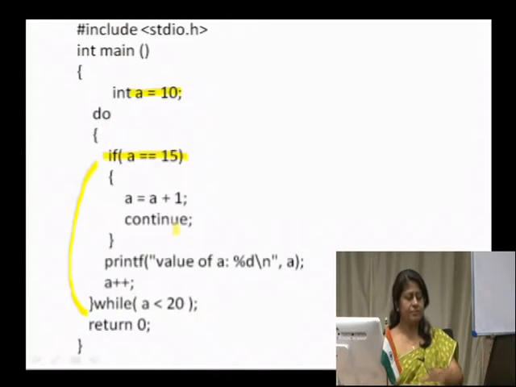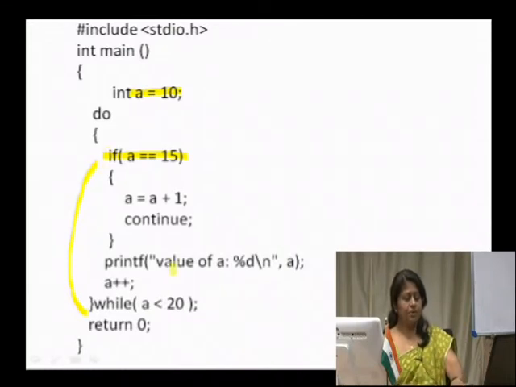Why? Because when we checked the condition a is equal to 15, we incremented the value of a to 16 and said continue. So, the rest of the loop body was not executed. When we executed continue, it came directly to the condition. Since the condition was true, it came back to the beginning of the do loop.